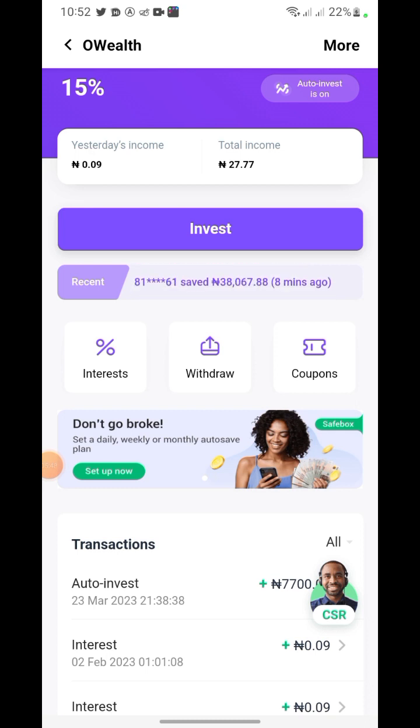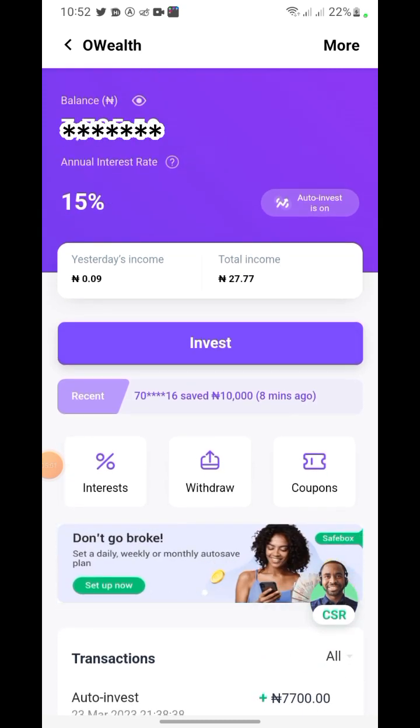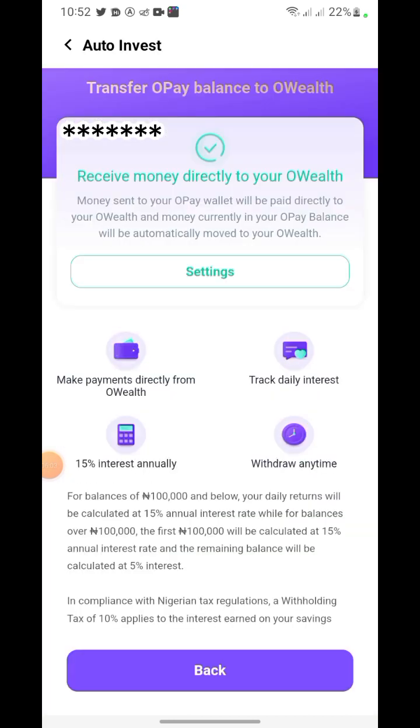All right, so how do you now put the money here? If you come here, you can always transfer your money into this particular place. All right, so right here you can see auto invest. You can also invest your money in this owealth and stick your money down for a period of time. Okay, so that's for that.